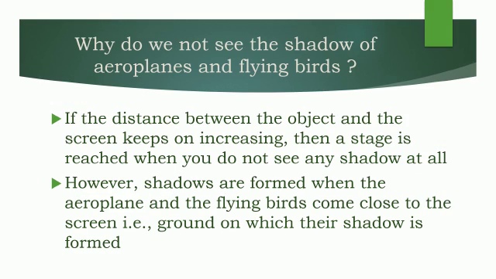Now, why do we not see the shadow of the aeroplanes and the flying birds? The answer is, if the distance between the object and the screen keeps on increasing, then a stage is reached when you do not see any shadow at all. However, shadows are formed when the aeroplane and the flying birds come close to the screen, that is your ground, on which their shadow is formed.